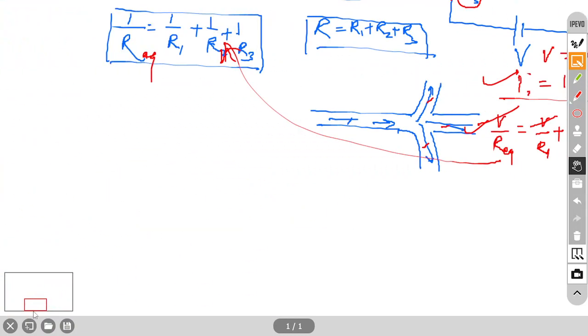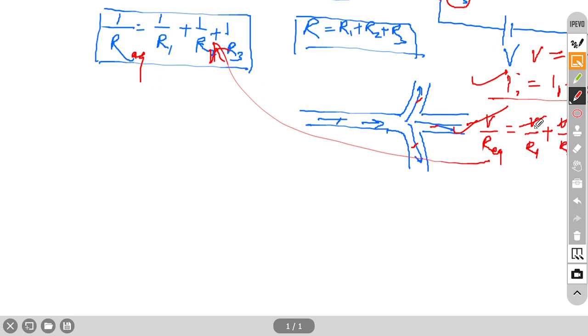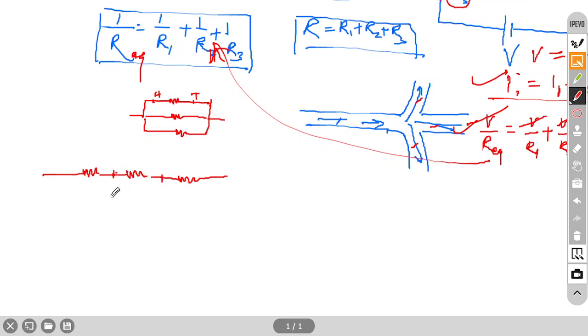So Ohm's law again will apply. But first, the diagram. The diagram is simple. Series means what? Head to tail. And in case of parallel, always heads and tails are together. Suppose this is head and this is tail. So all heads and tails are together. Here heads and tails are different, so a head will attach with the tail of another. So this is the definition of series combination.